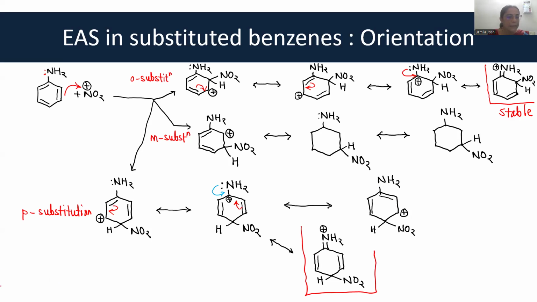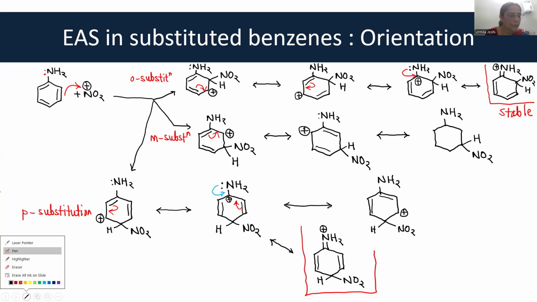Okay. As against that, look at this meta substitution. There is a positive charge over here. So there is only one way of writing resonating structure. The adjacent carbon double bond shifts. Okay. So when the adjacent carbon double bond shifts, what happens? I'm insisting on this again and again because this is where students make a mistake. And therefore, this is the old double bond. Old meaning this is not altered. So draw that first. Now this double bond, newly formed double bond, and the positive charge comes over here.